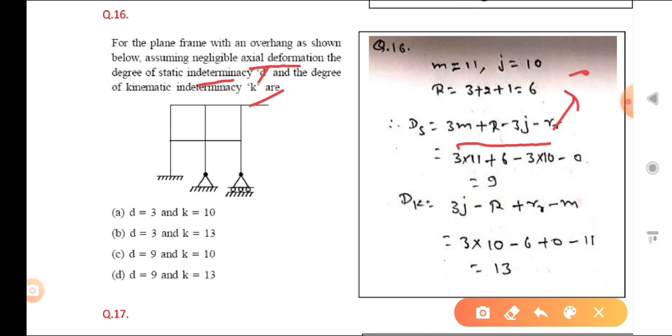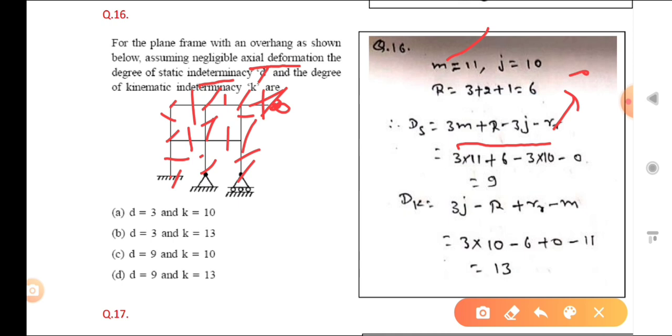Now we have to find the members. How will we find them? 1, 2, 3, 4, 5, 6, 7, 8, 9, 10, and that is 11. So when you consider that overhang as a member, you have to consider the last point of that overhang member as a joint. So now you can count the joints also. That is 1, 2, 3, 4, 5, 6, 7, 8, 9 and 10. The last point of the overhang is also counted as a joint, so that is j.